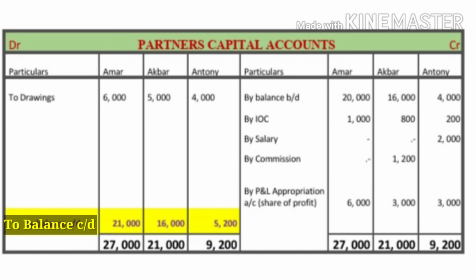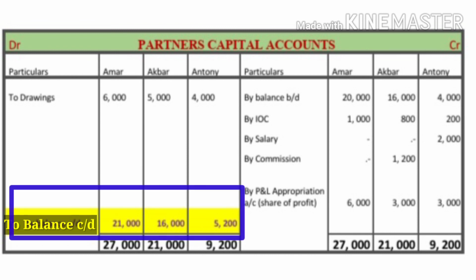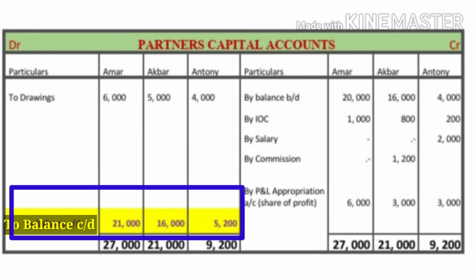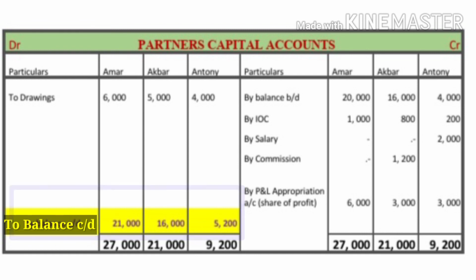And the Akbar column 21,000 in the credit side, and the difference, the balance, is 16,000 in the debit side. And the last, Anthony's column, the credit side is more amount, that is 9,200, and the difference is 5,200, that we have to debit, the 5,200. So this is the balancing figure, or this is the balance amount. So here we have to write to balance carried down: Amar 21,000, Akbar 16,000, Anthony 5,200.